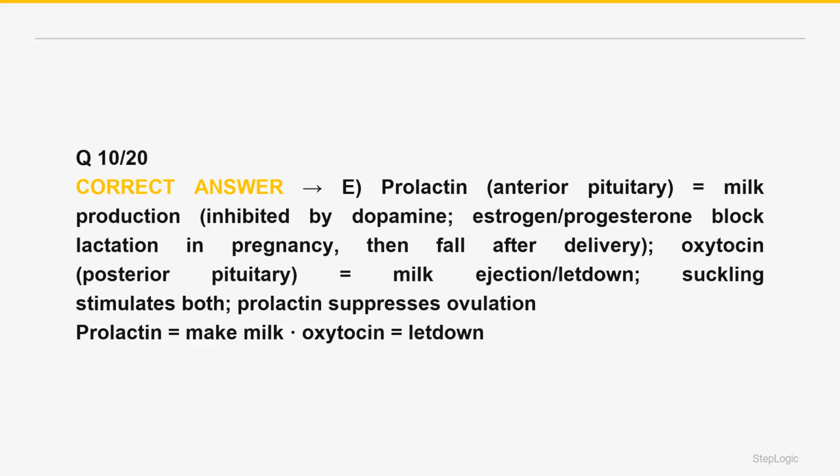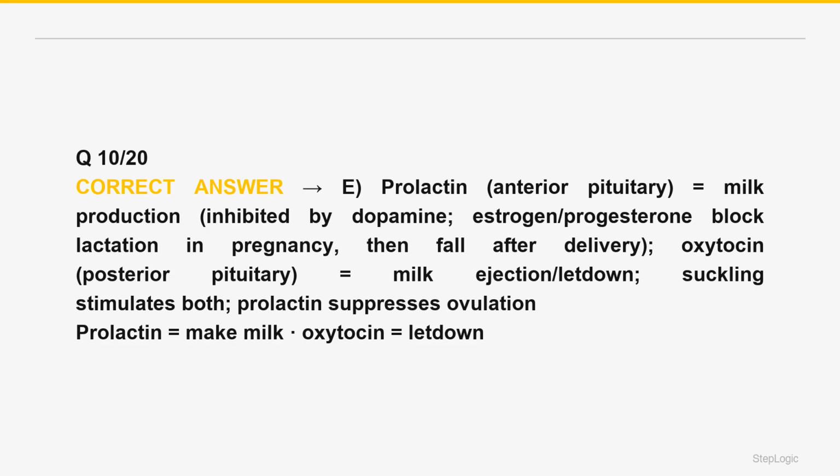After delivery, the sharp fall in estrogen and progesterone, placenta gone, plus suckling removes the block and stimulates prolactin, so lactation begins. Oxytocin from the posterior pituitary causes the milk ejection, letdown reflex. It contracts the myoepithelial cells around the alveoli to squeeze milk into the ducts. Suckling is the key stimulus for both.